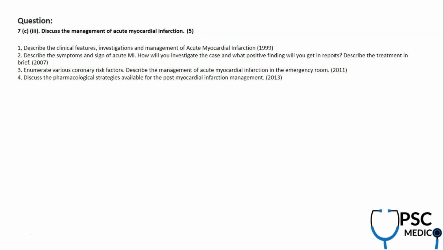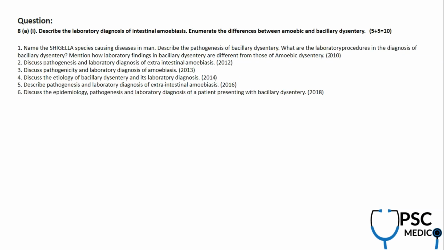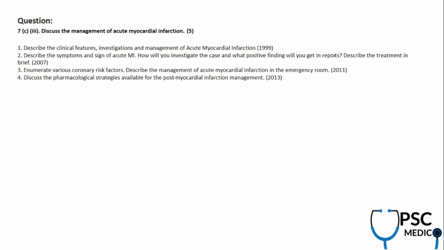Discuss the management of AMI. I don't know why they're asking this question in paper 1 section B. I think acute MI management is more of paper 2 section A from general medicine. But again, pharmacology and drugs acting on the cardiovascular system is in the syllabus, so they want to ask you only drug-related stuff here. So discuss the management of acute MI. Similar was asked in 1999, 2007, 2011 and 2013.